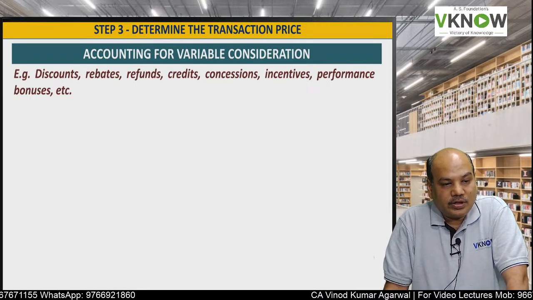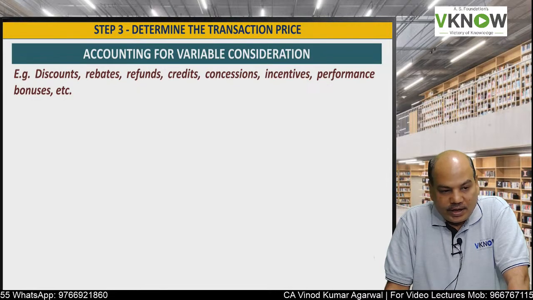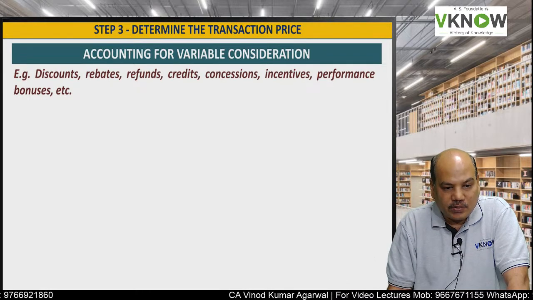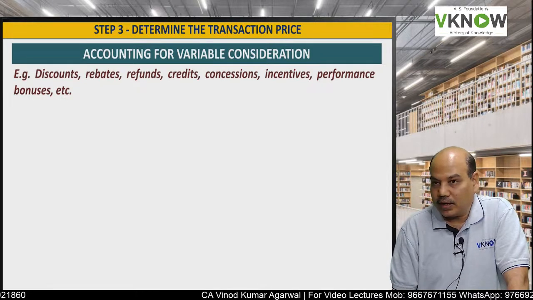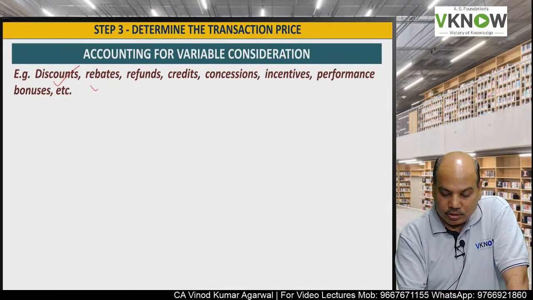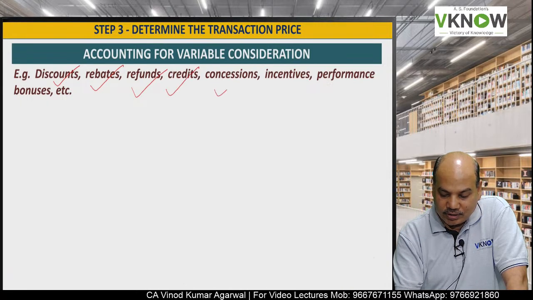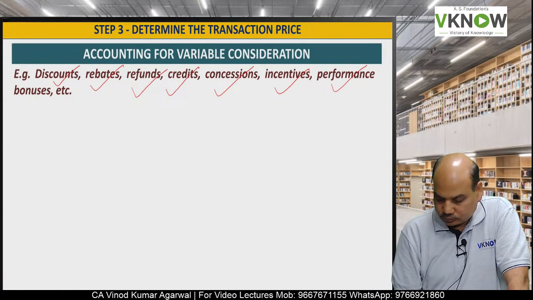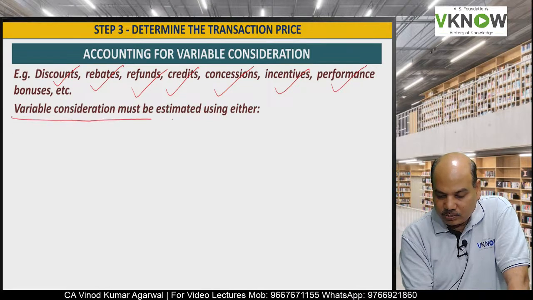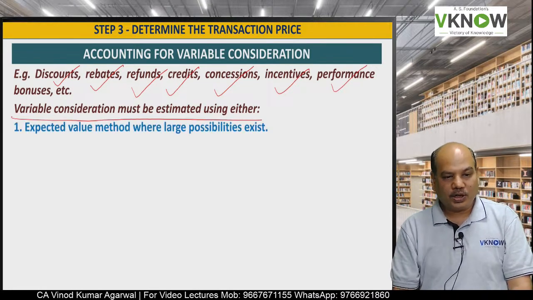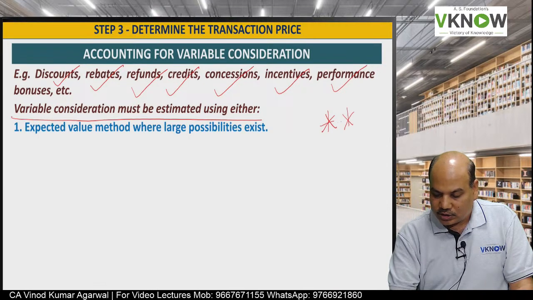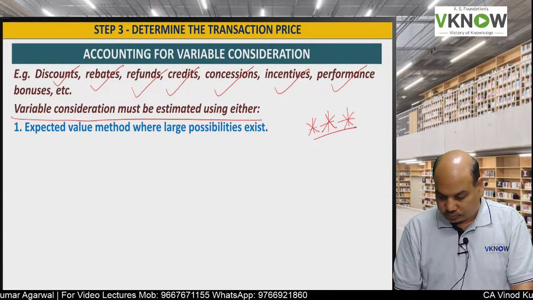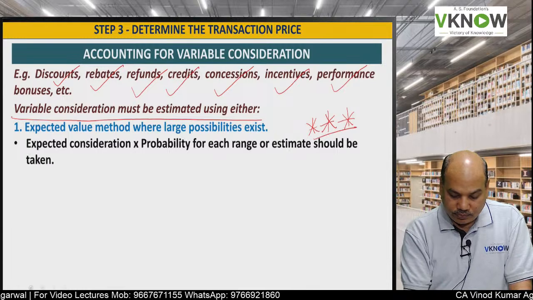Now another highly tested question in the exam is variable consideration. That is, the consideration is not a fixed amount. It can vary due to factors like discount, rebate, refund, credit, concession, incentive, performance bonuses, etc. Variable consideration may be estimated using one of two methods. So please note down that this variable consideration part is very important. There are two ways to record the variable consideration.